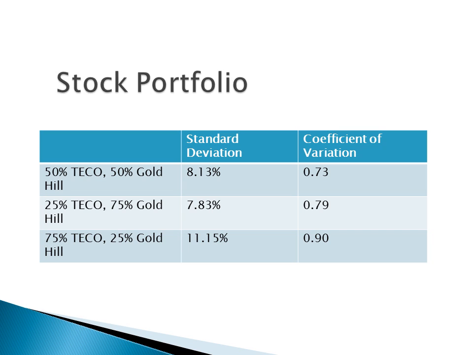A portfolio of 75% TECO and 25% Gold Hill would have a standard deviation of 11.15% and a coefficient of variation of 0.9. The best one is the 50% TECO and 50% Gold Hill because it has the lowest standard deviation.